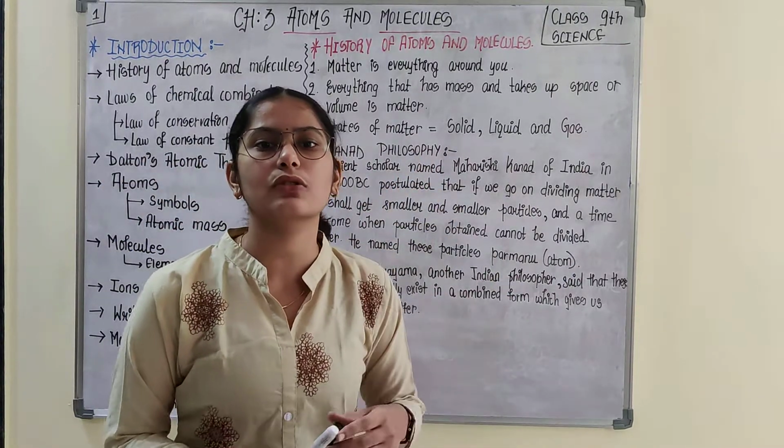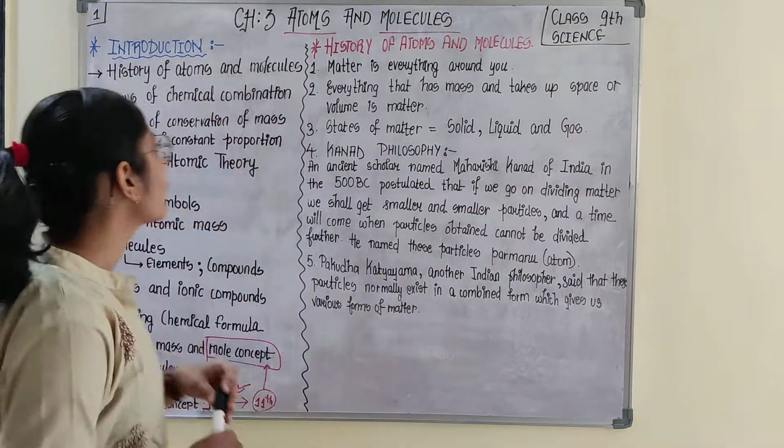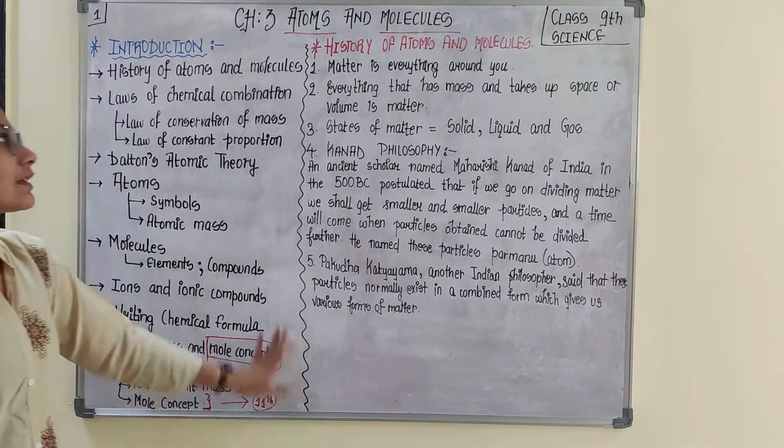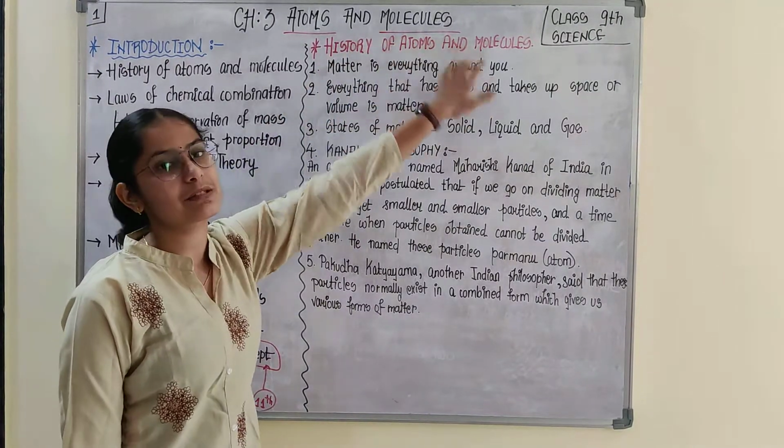Then I quickly move to the law of chemical combination, which is very important.